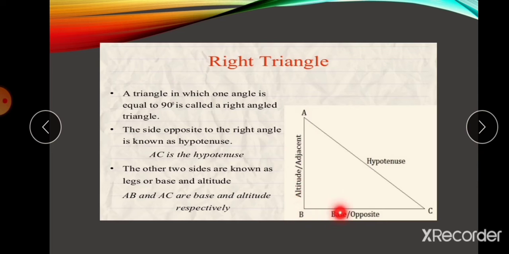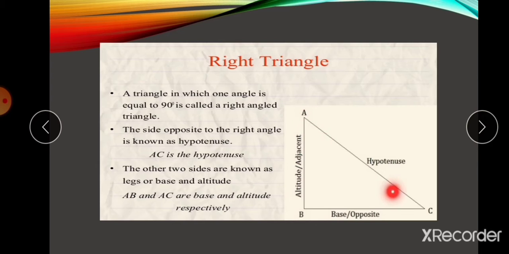When is a side called opposite? Suppose you are pointing from angle C. There are 3 angles: angle A, angle B, angle C. As we know, the sum of the angles in a triangle is 180 degrees. And angle B will be 90 degrees, meaning the altitude is perpendicular to the base. The side opposite the 90 degree angle is called the hypotenuse, the largest side in the right angle triangle.